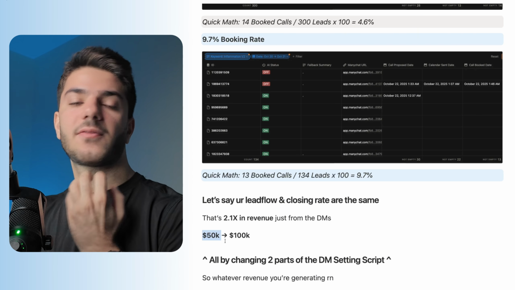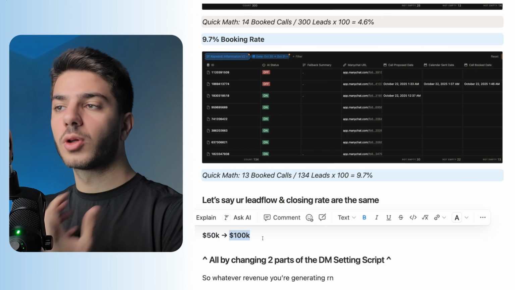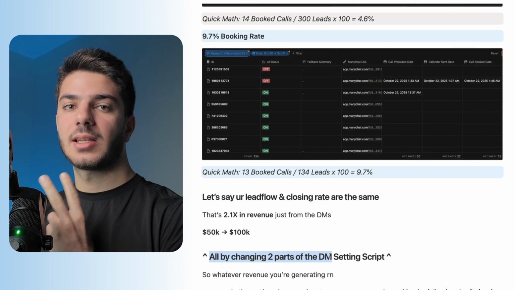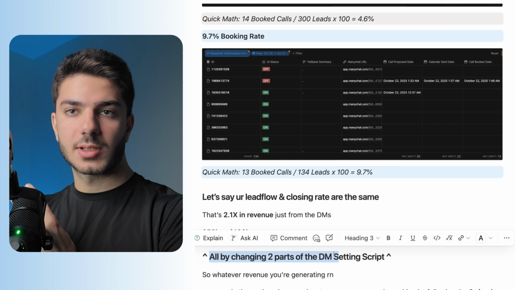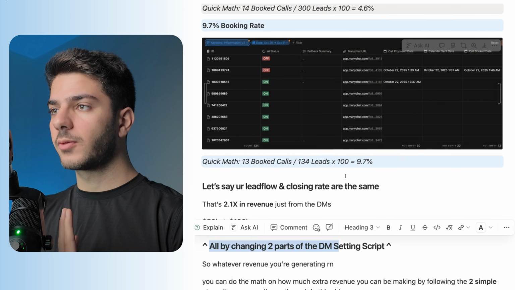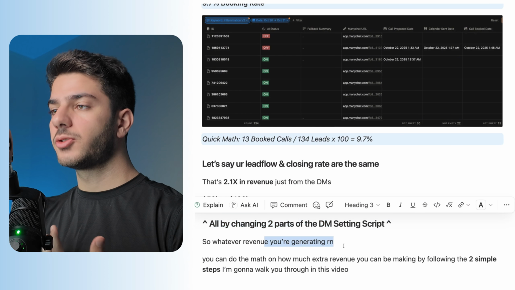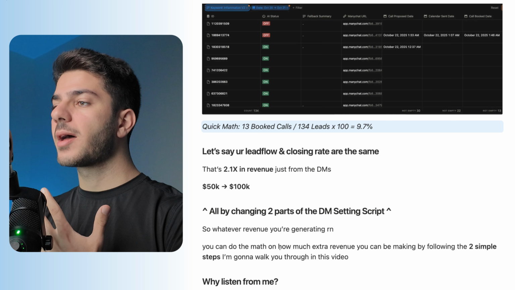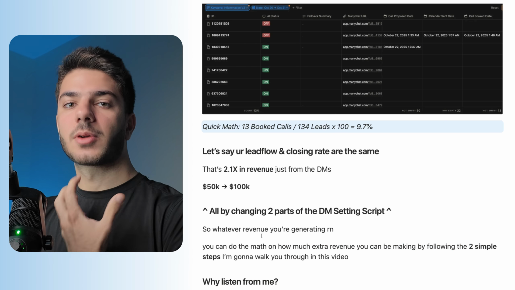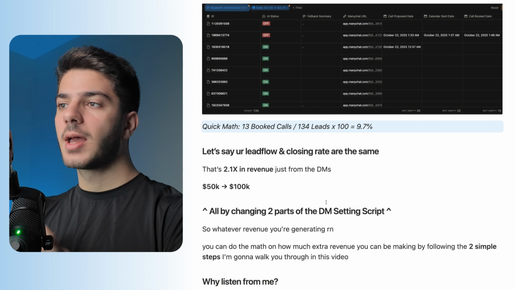You can basically double your revenue just from improving the DMs. So go from, let's say, 50K a month all the way to 100K a month, and all by changing two parts of the DM setting script. Two parts. That's what we've done to basically double our booking rate. So whatever revenue you're generating right now, you can do the math on how much extra revenue you can be making by following the two simple steps I'm going to walk you through in this video,